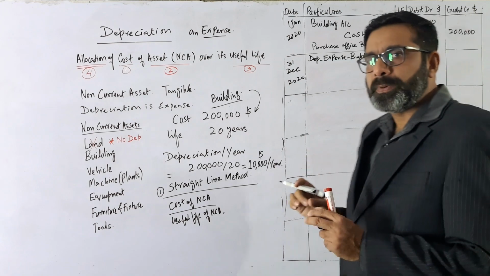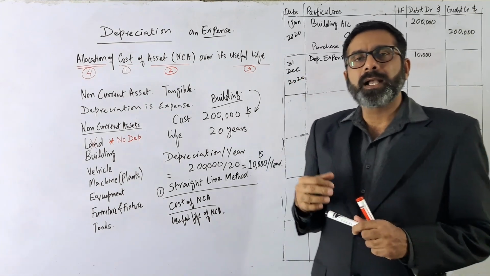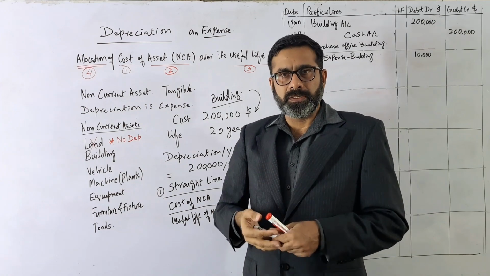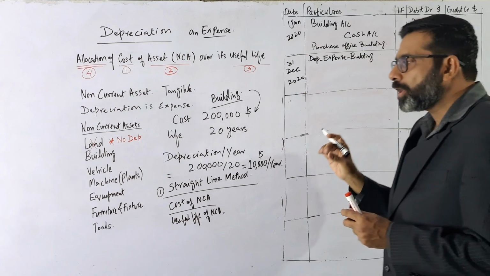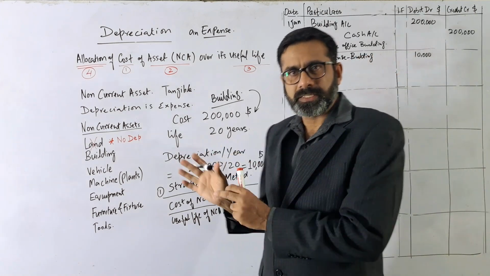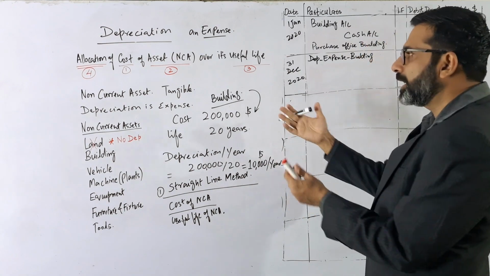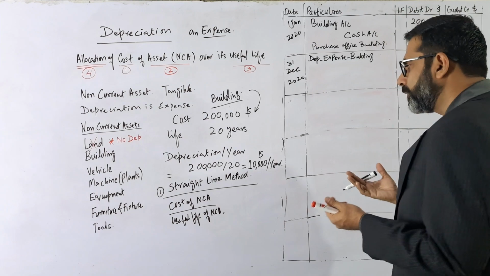Now, the second part is a little bit tricky, what we call accumulated depreciation. What is that? That is not an asset account. It is called a contra-asset account. So let's make the entry, and after that we will discuss the concept of the contra-asset account.